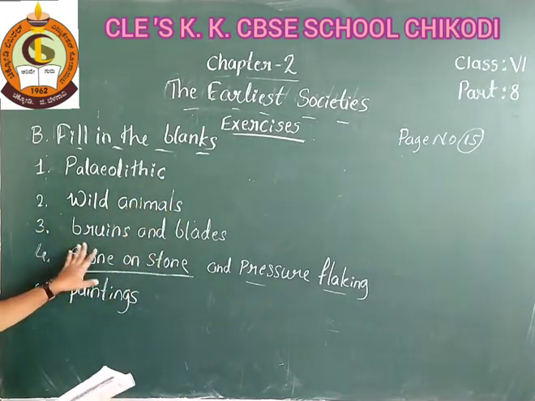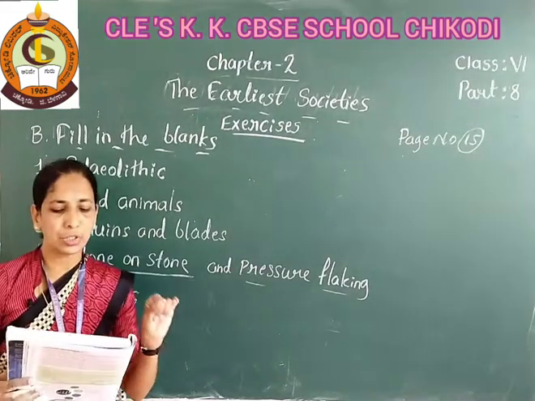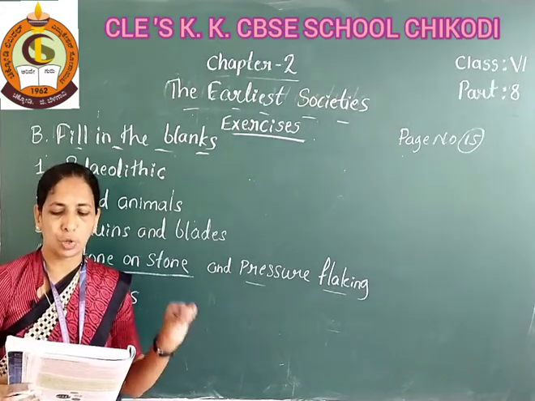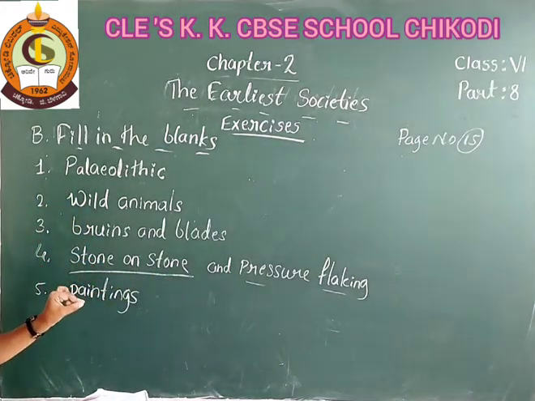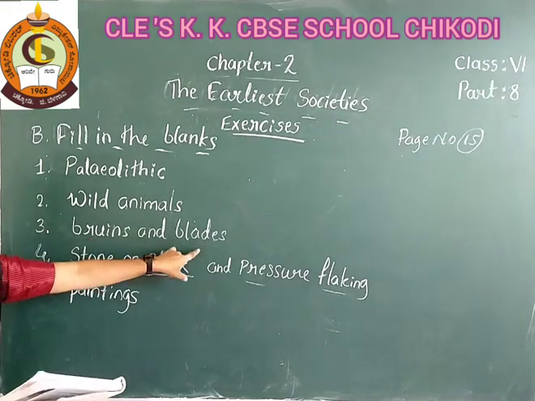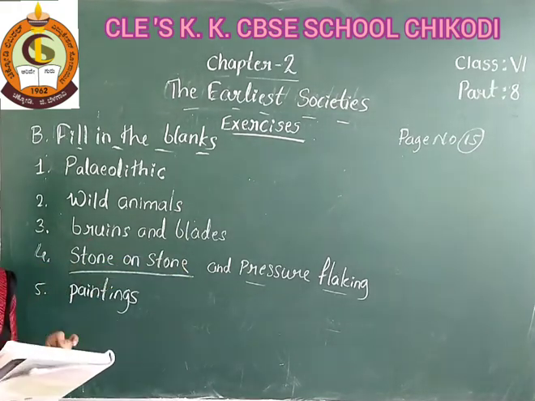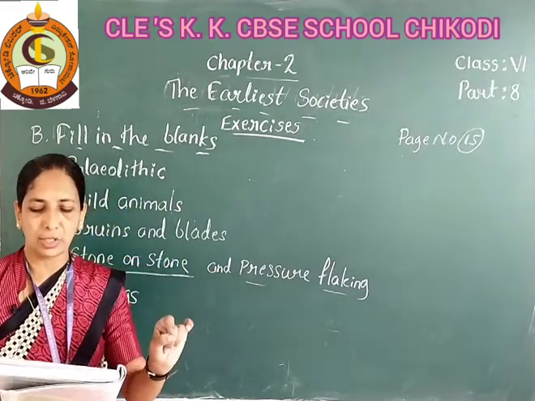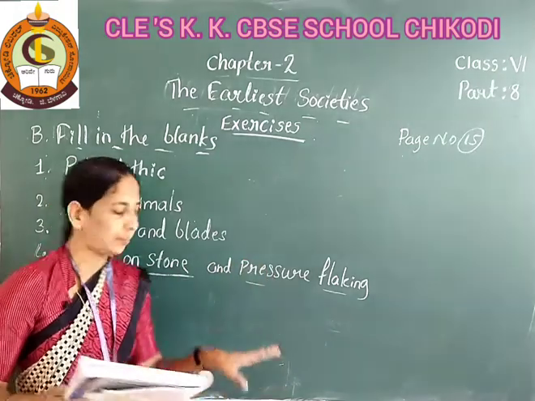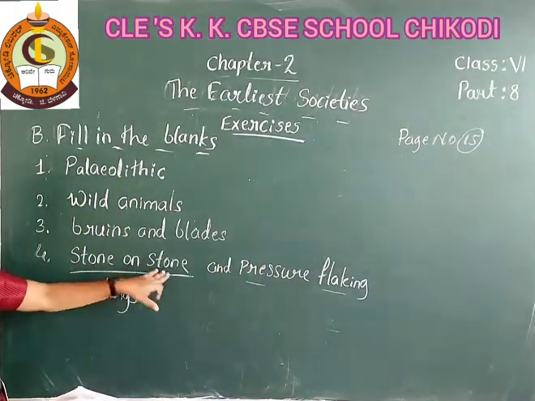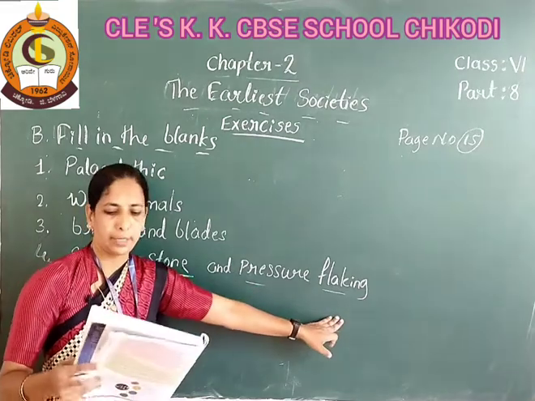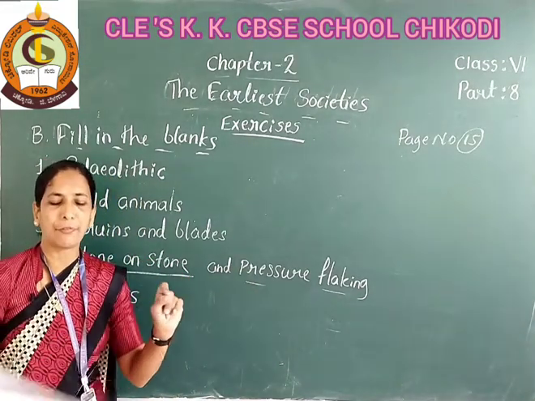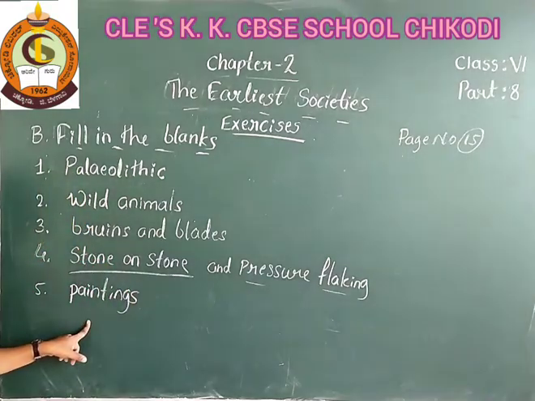Question number 3: the characteristic tools of the Upper Paleolithic age were burins and blades. Question number 4: stone on stone and pressure flaking. Question number 5: Bhimbetka caves are famous for paintings.